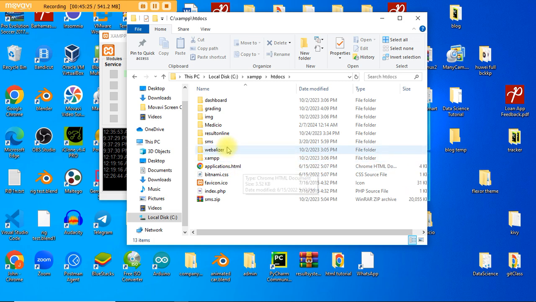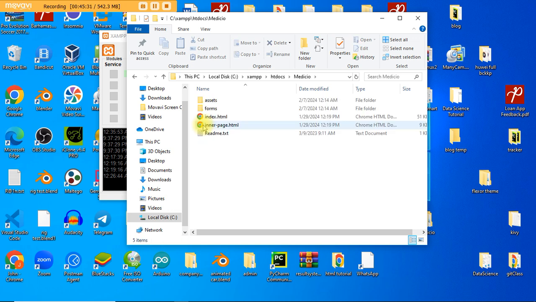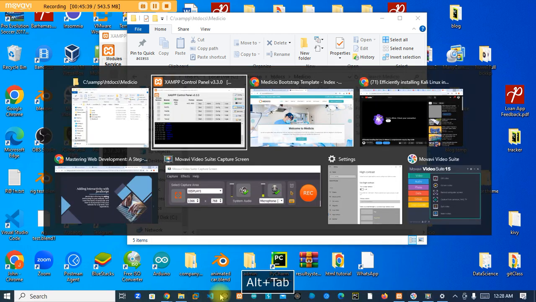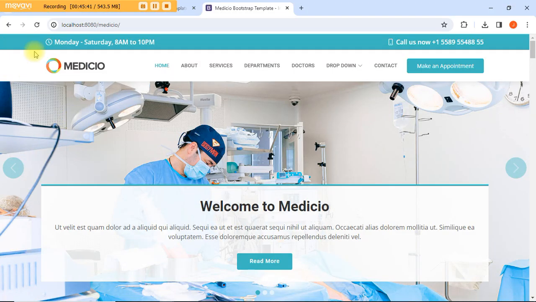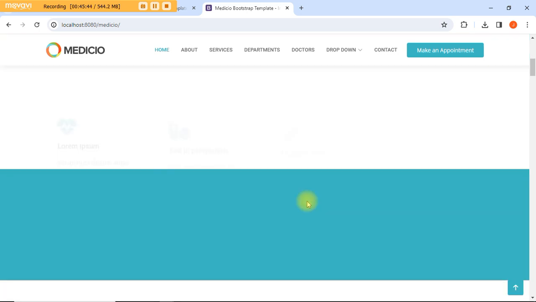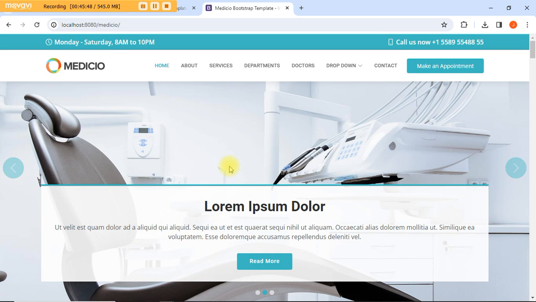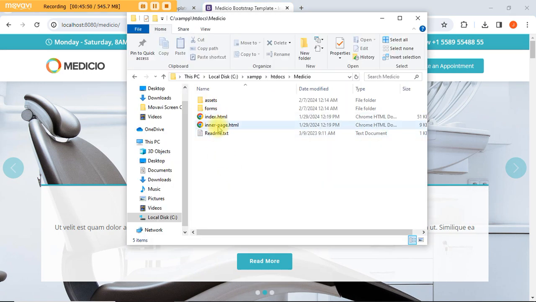What's the name of our file? Can you still remember? Medilab. Yeah, so we'll go ahead and open Medilab. Look at index.html. I told you this is the base, this is the home page. Anytime you see index.html, it means you are talking about these things that we are seeing. So all the code that generated this very beautiful site is what we are going to be editing right now. This is the index.html.